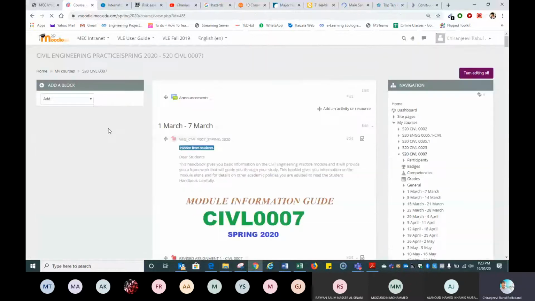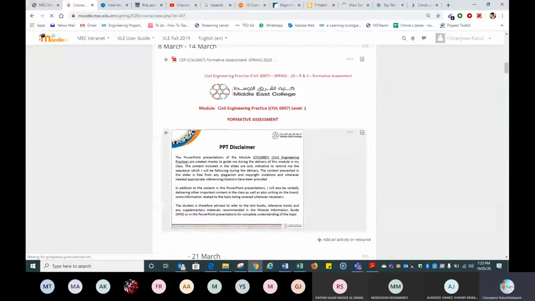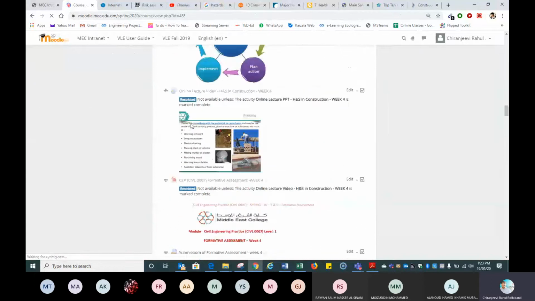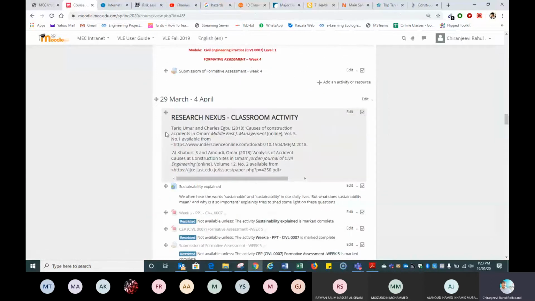Mentioned it as a research nexus. Maybe in week 2 or 3, let me show you. You can see these are the journals here. This will also take you to causes of construction accidents in Oman, analysis of accident causes. So it will also give you some idea. If you refer from this, it will be really good.